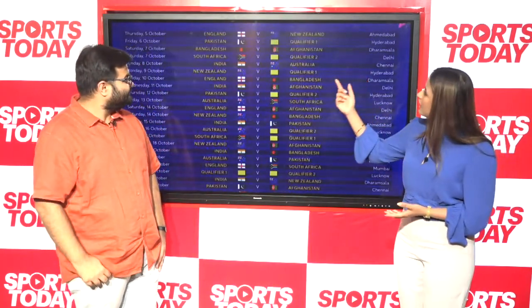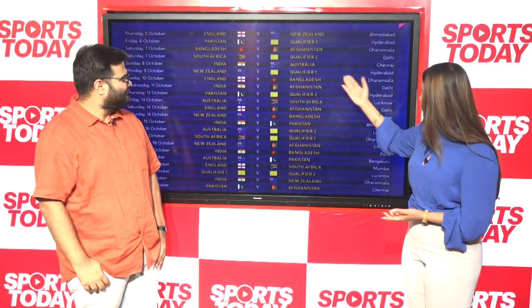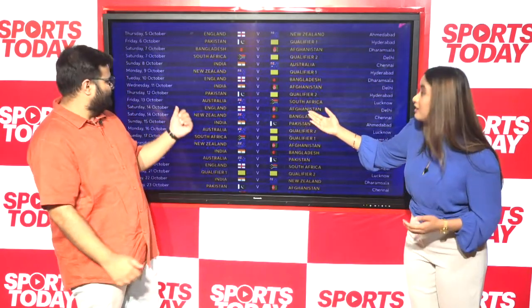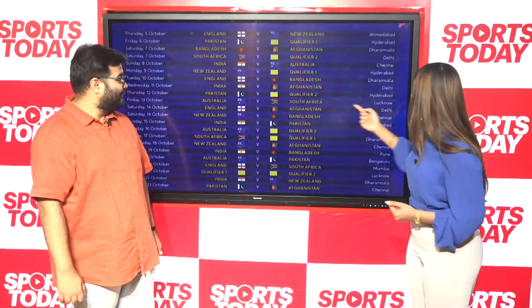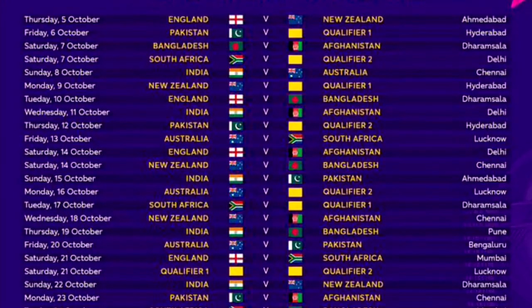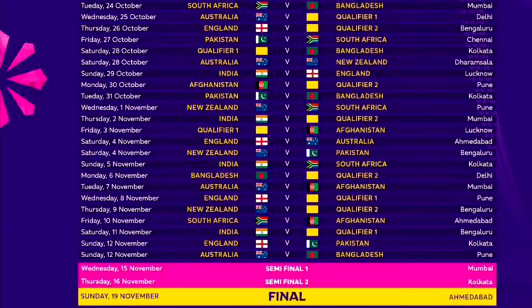Exactly. When we look at Australia, they'll be playing against, of course, India at Chennai. And then on 13th October, Friday the 13th, against South Africa at Lucknow. Australia will, of course, before that take on qualifier 2. Thereafter, they'll be taking on Pakistan. So, pretty interesting thing, really. Then after qualifier 1, again, another big match, the Trans-Tasman rivalry, Australia-New Zealand in Dharamshala. Ooh, nice place to be hosting that match.